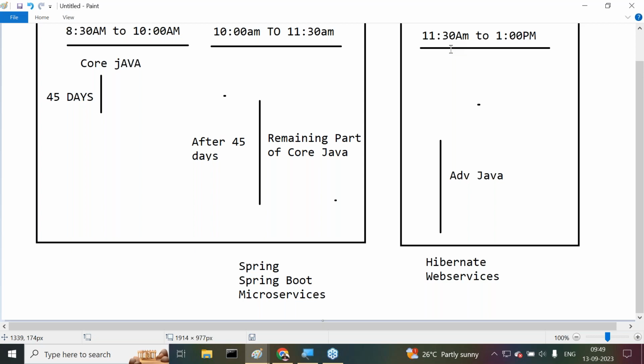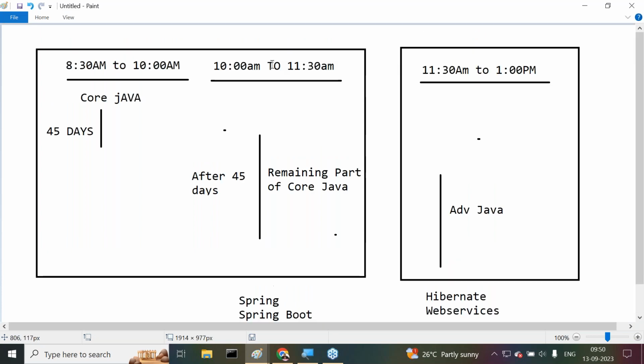For the remaining timing, morning before 10 o'clock, or in the afternoon, as per our requirement, we can attend the remaining courses. We can understand all the remaining content clearly. Sir, all of you are following or not? What I'm telling you now. Right, sir. This is the plan. As of now, the plan I've given here, correspondingly we can attend the classes clearly.